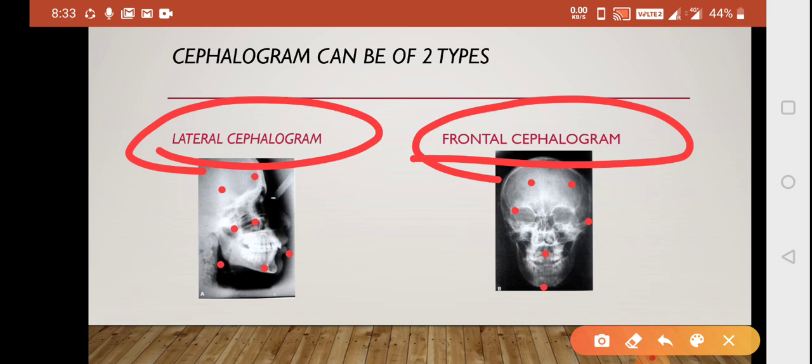Before any orthodontic treatment, if a patient comes to the clinic, we tell them to get both lateral as well as frontal cephalogram done, and then we go for the pre-treatment planning and treatment planning. So first is your cephalogram for orthodontic treatment.